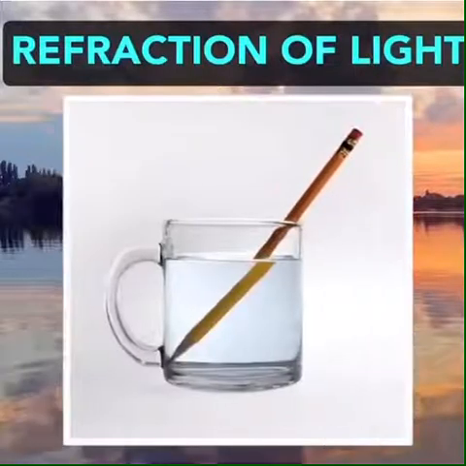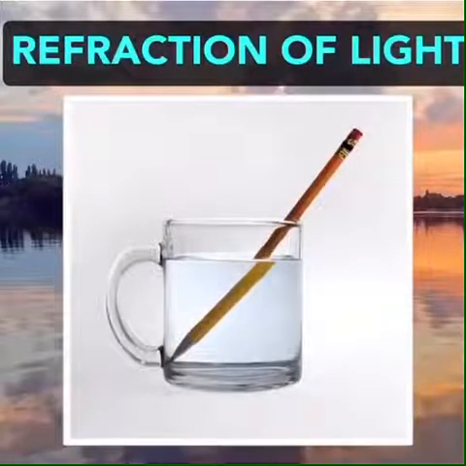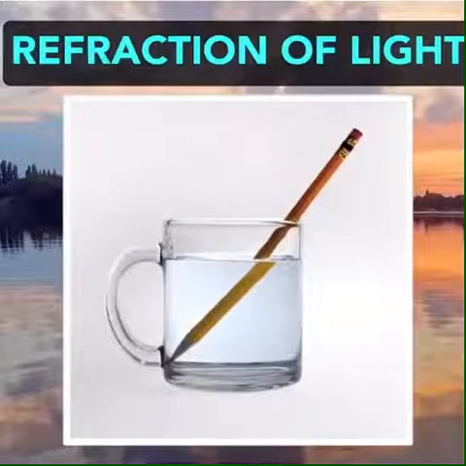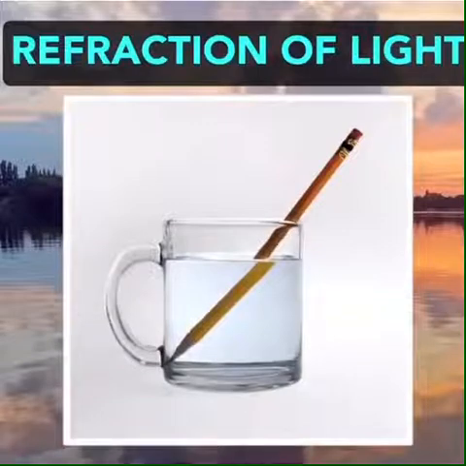Let's understand with this example. Like we have dipped the pencil in a glass full of water. So it appears to be bent at the point of brim. Now what happens? Why does it happen?